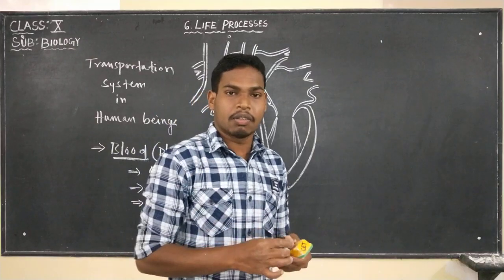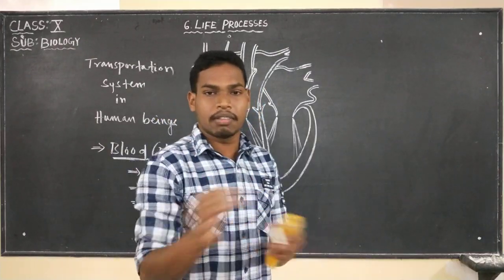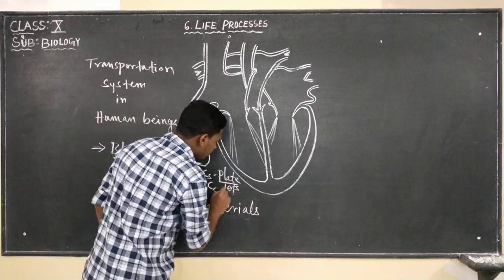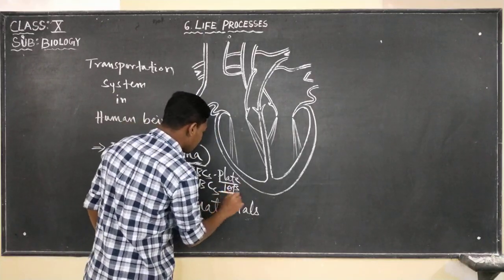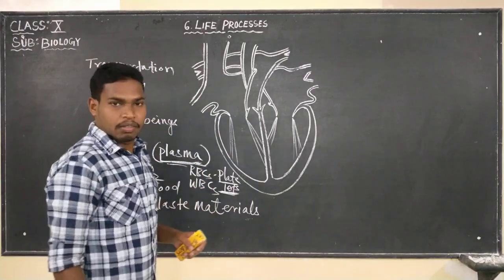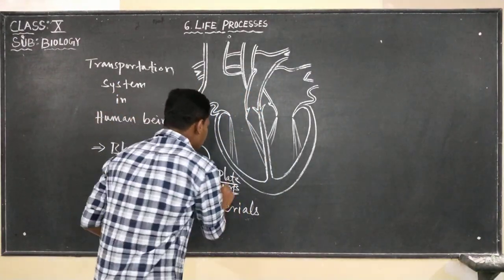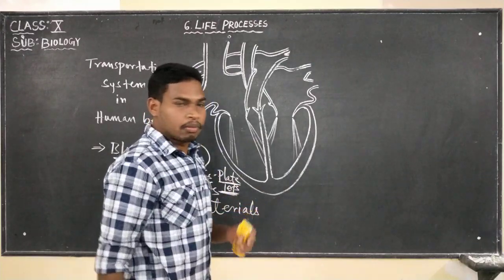There is a system which recovers from the rupture. So what is that system? It is platelets, for recovering the vessels from rupture.